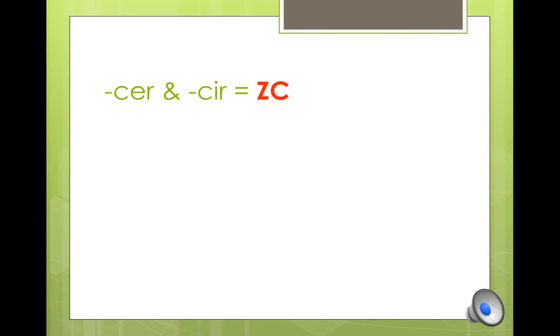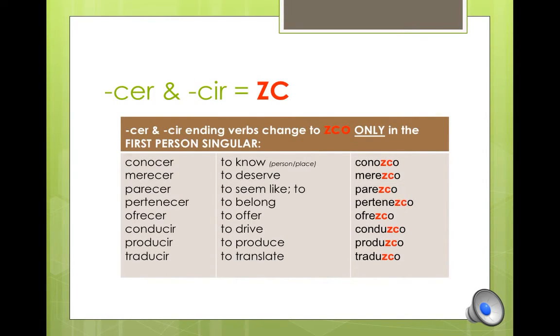Now, another group is your zc verbs. These verbs have a Z and a C in the first person conjugation only. You've already added these to your manila folder, but here you have them for a second time. Include any that you missed, and if you don't have the meaning to these verbs, please make sure that you do.